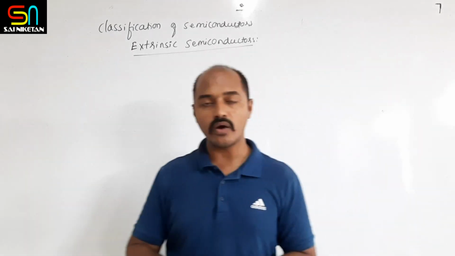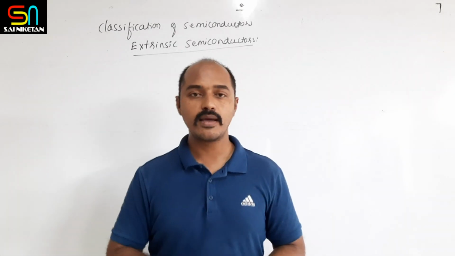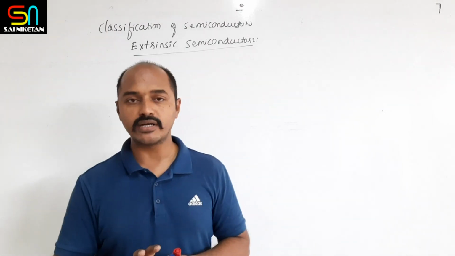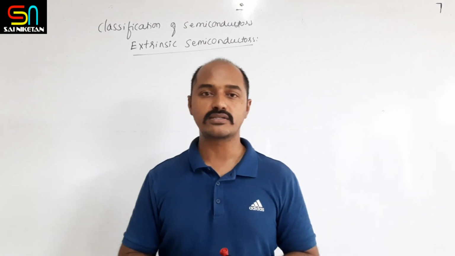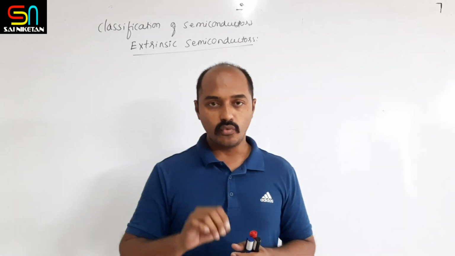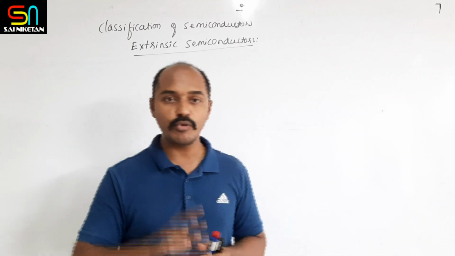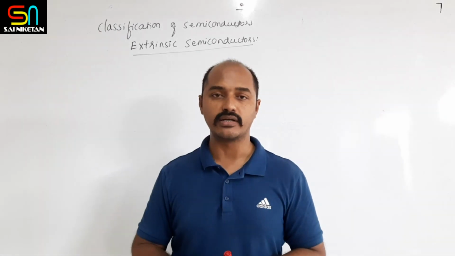How have we increased the conductivity? By adding some impurities. So extrinsic semiconductors are the semiconductors we can obtain by adding certain impurities to the intrinsic semiconductor.